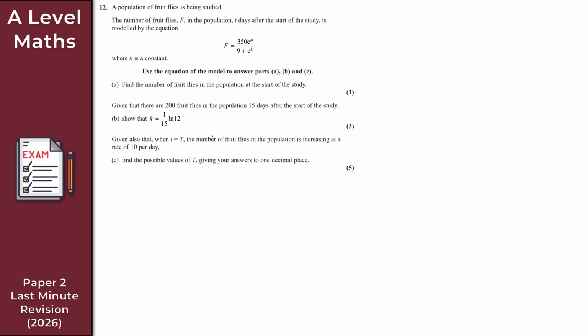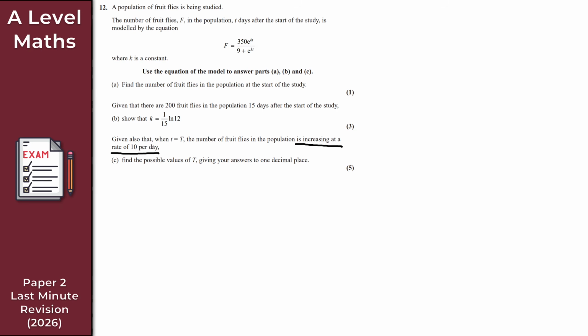What we're given here is when t, or little t, is equal to big T, the number of fruit flies in the population is increasing at a rate of 10 per day. So for part C, we want to find the possible values of big T, giving our answers to 1 decimal place. 5 marks for this. So this will be fun. First thing here is I see this phrase, it's increasing. So it is increasing at a rate of 10 per day.